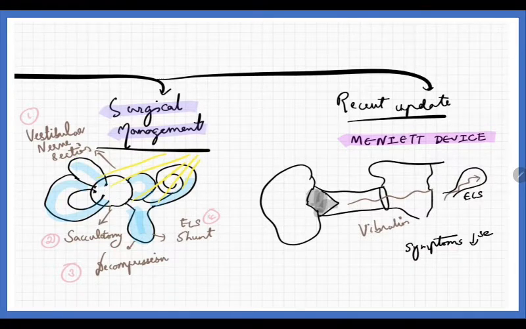Then the recent advancement could be the Meniett device. What is it? The Meniett device has a plug. That plug is plugged into the EAC, which will produce a vibration, and this vibration will give movement in the endolymphatic sac. There will be increased movement and drainage of the fluid, as well as a decrease in symptoms. This is all about Meniere's disease.